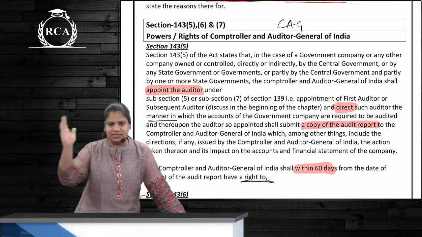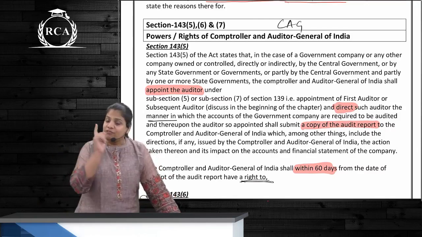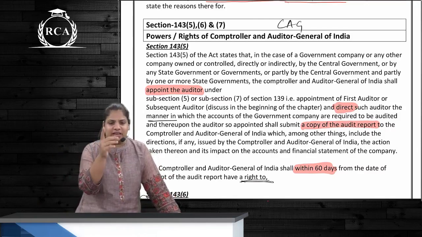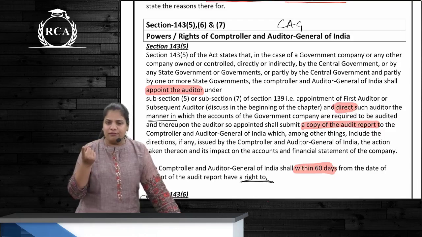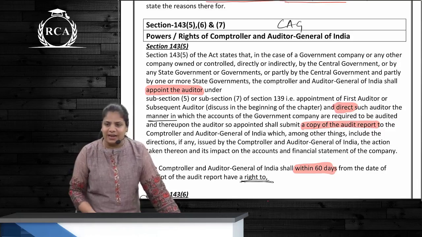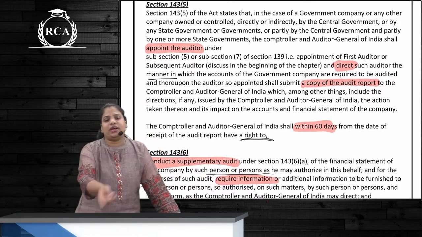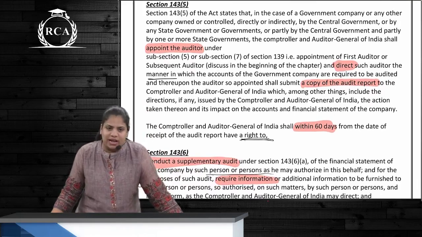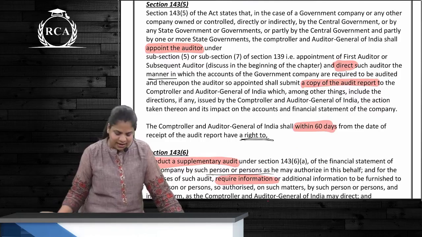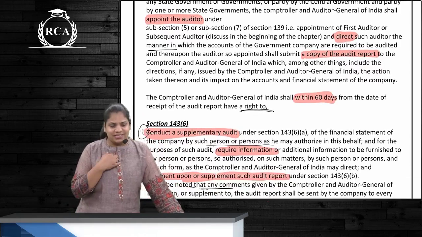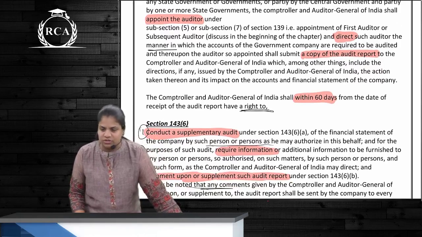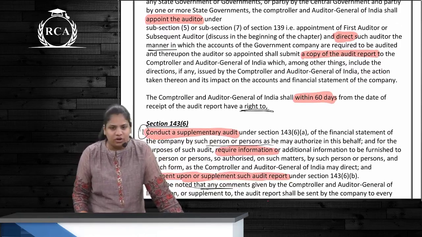Correct? We divided this into 3 parts. First, powers of CNAG for these 3 things. What are they? Appointment of first auditor as well as subsequent auditor. Second point is direct the auditor in what way the audit is to be carried out, the manner of conducting the audit. And last point is what? To receive the audit report. So CNAG has got the power to receive the audit report.